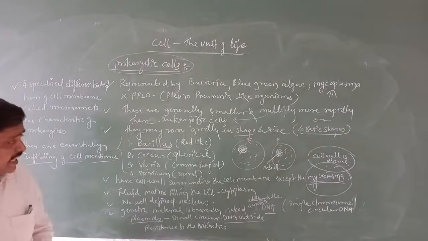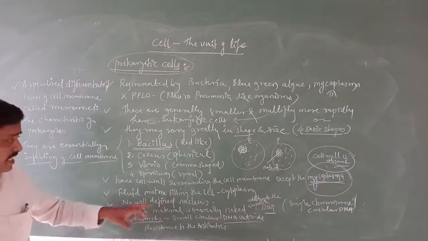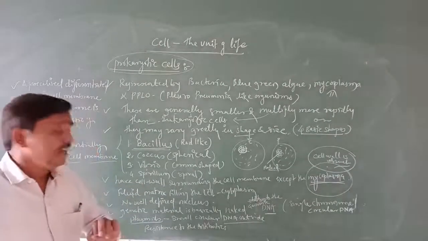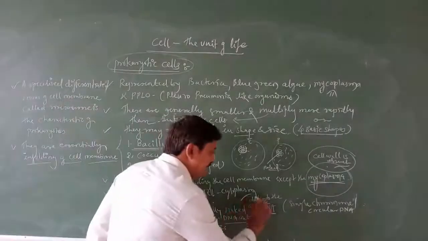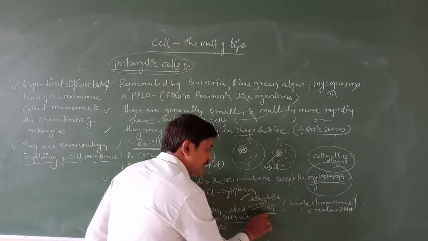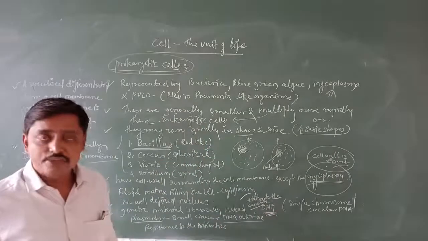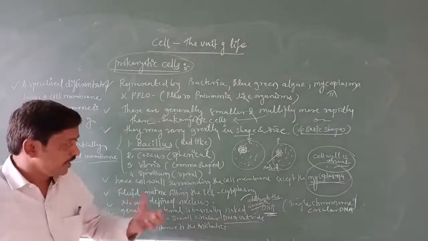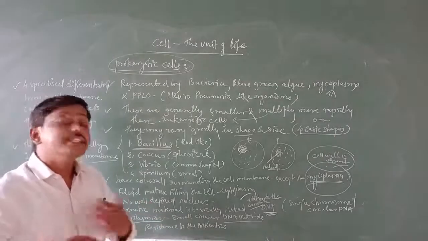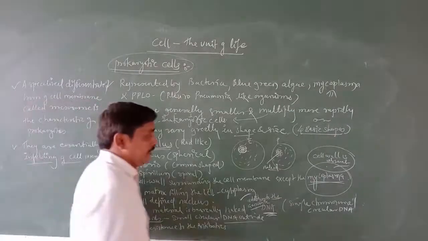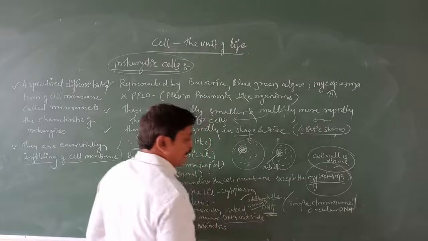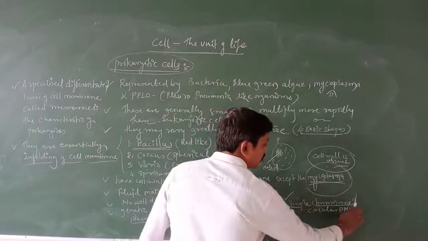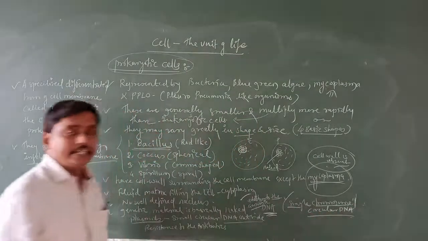And this genetic material is DNA. In addition to the genomic DNA, whatever DNA is there in the genome or genetic material, in prokaryotes you get a single chromosome or circular DNA.